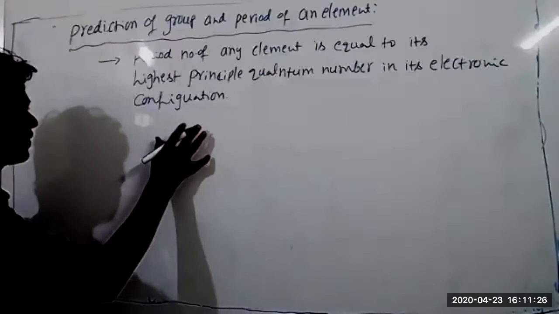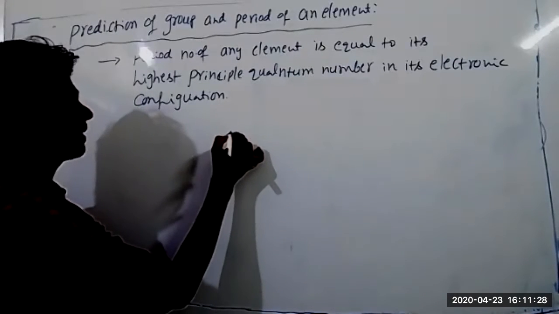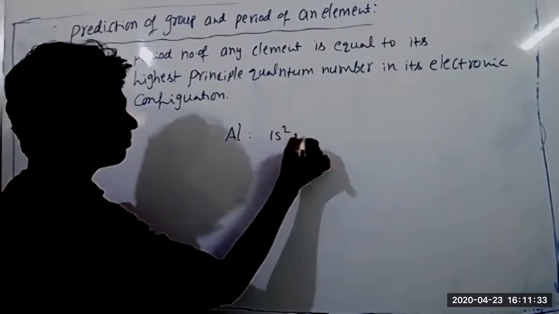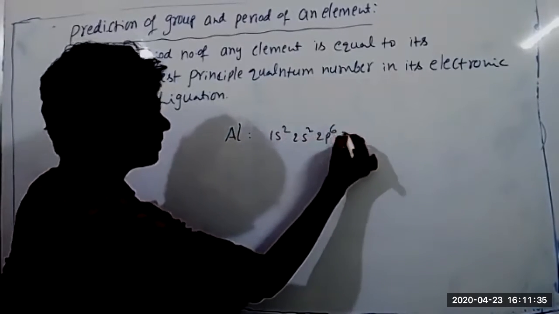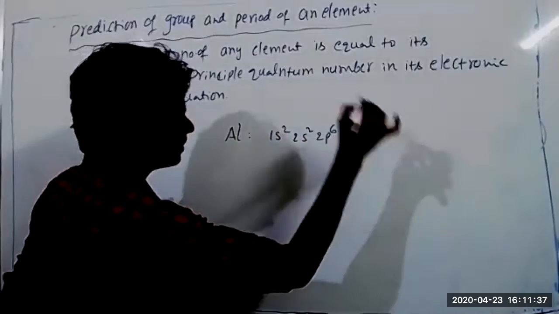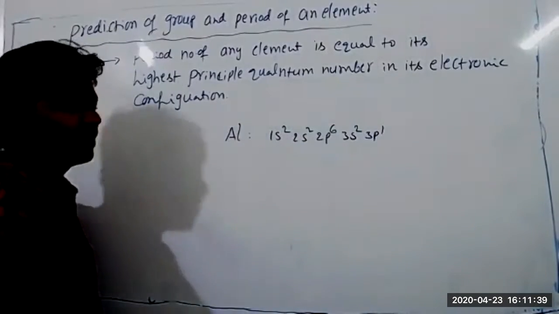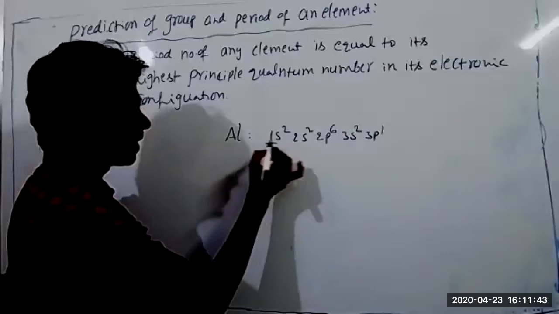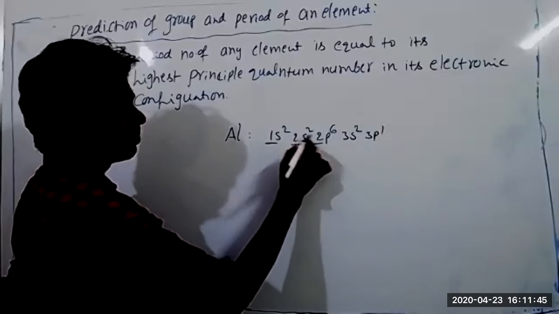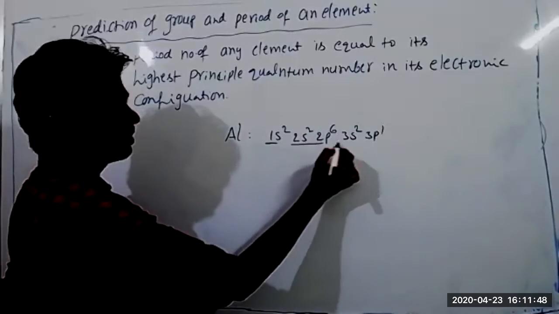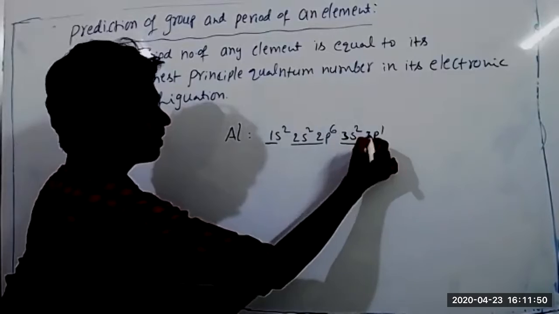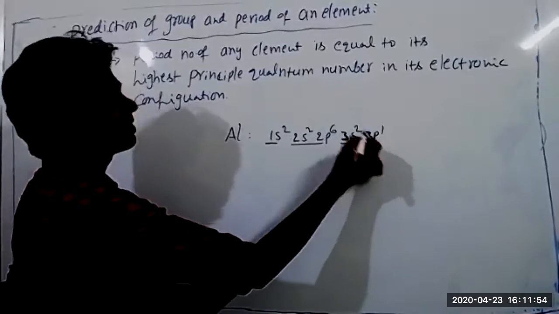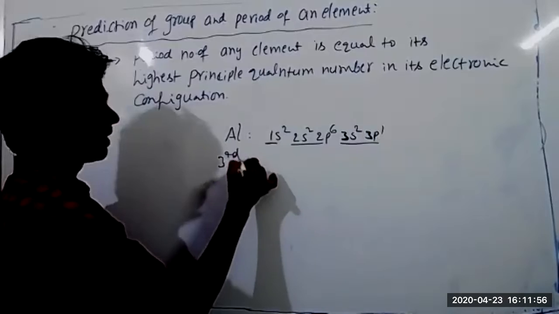For example, I am writing the electronic configuration of aluminium: 1s2, 2s2, 2p6, 3s2, 3p1. This is the electronic configuration of aluminium. So see its principal quantum number. Here 1, here 2, here also 2, and here 3. Principal quantum numbers 1, 2, 3. Which is the highest? 3 is the highest. So aluminium belongs to the third period.